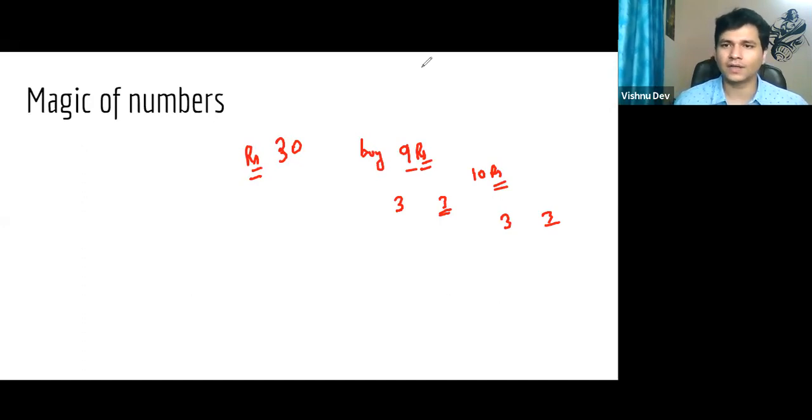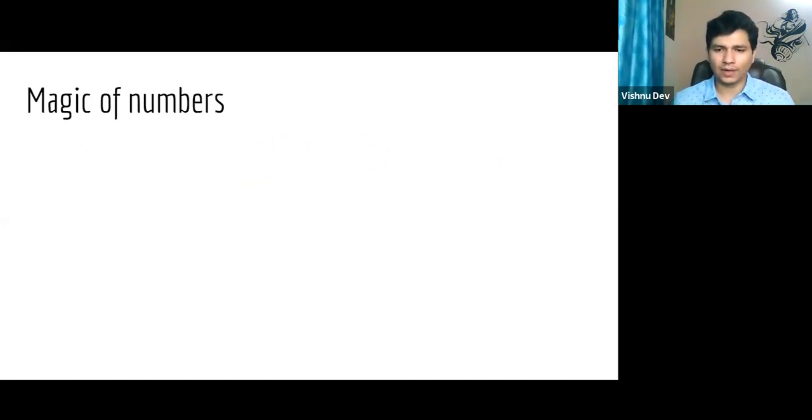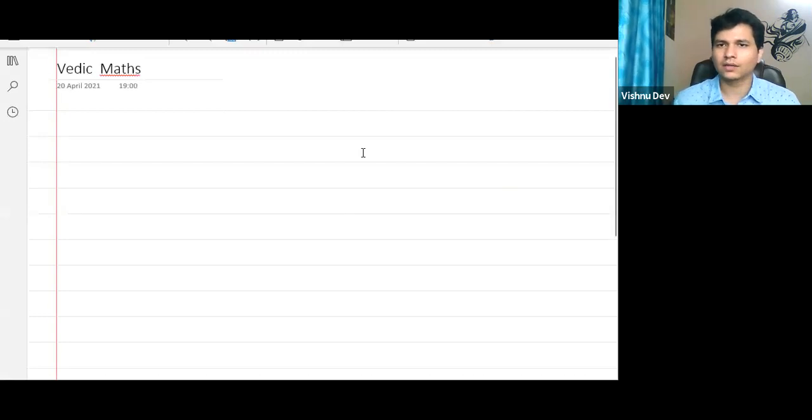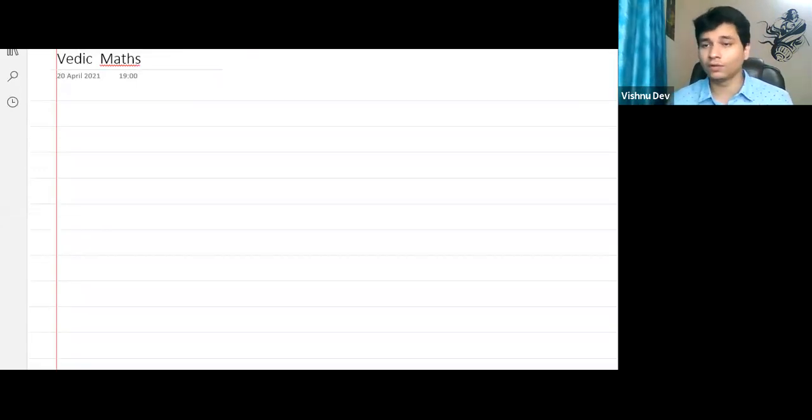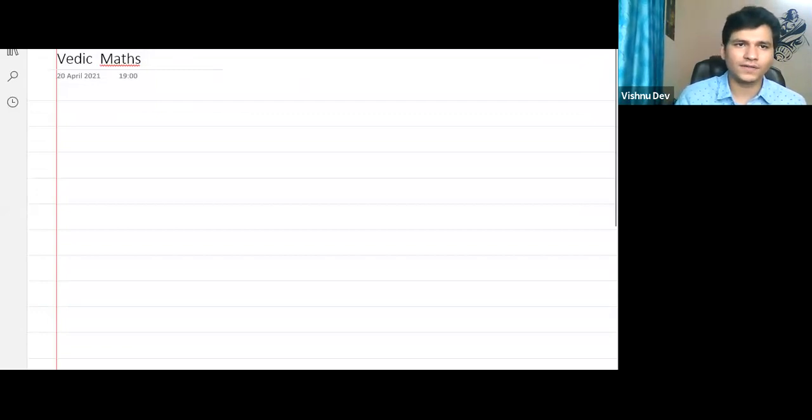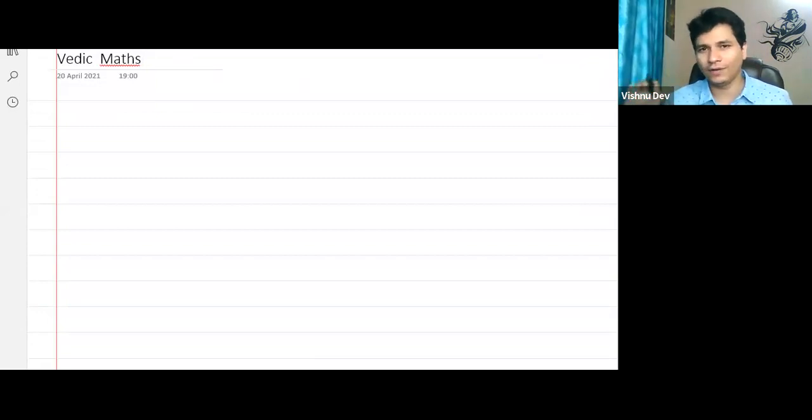Let's do some fast and speedy calculations. This might sound very easy, and it will be easy at the start. But since we have lots of time, I'm not hurrying. I'll take it very easy and focus on the approach. I know all of you can multiply, but what I'm trying to teach is how you can multiply faster.